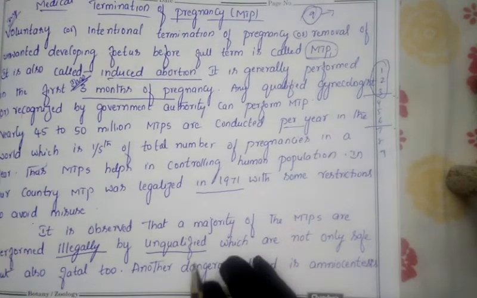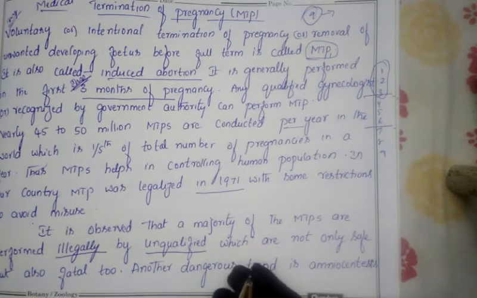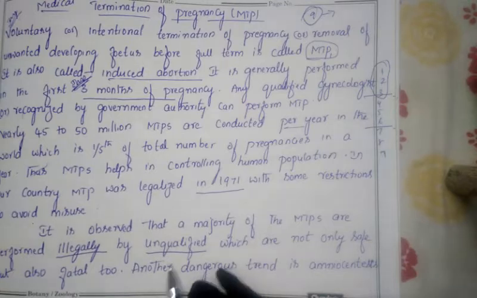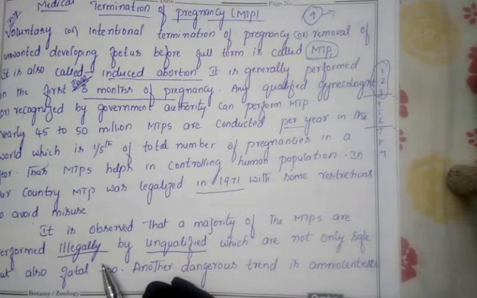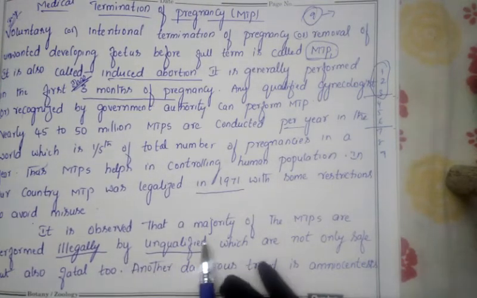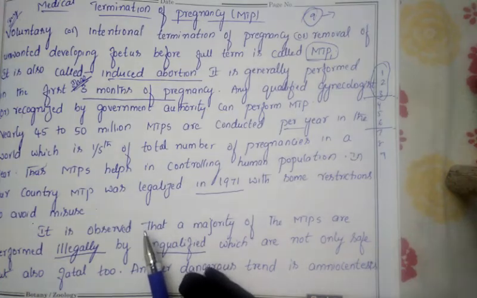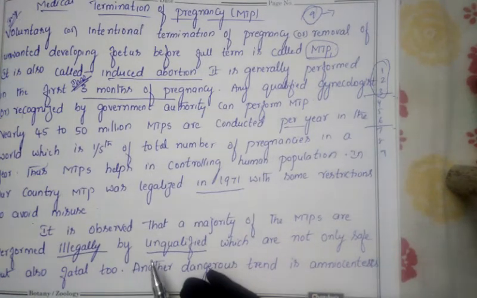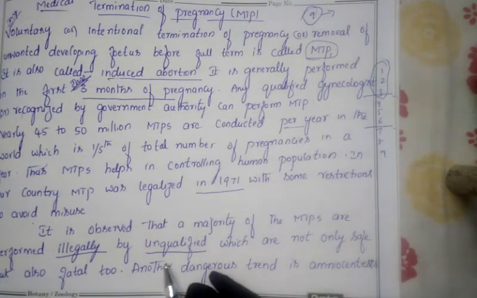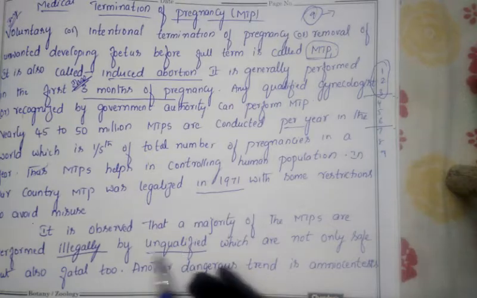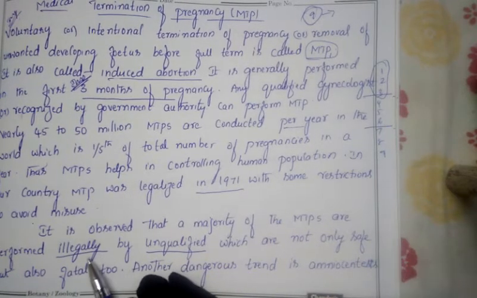These persons are not qualified. They just keep a little bit of knowledge about abortion and are ready to do the abortion. They are doing it illegally, because they don't have any permission to do abortions. Such abortions we call illegal, and they are not safe, because these people don't have proper knowledge about abortion.